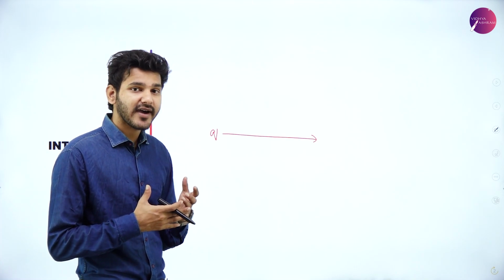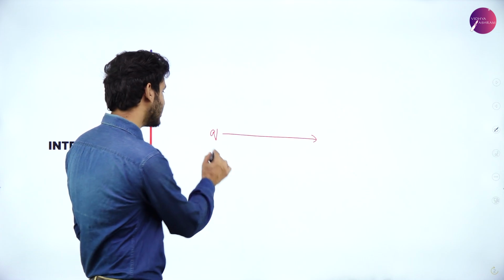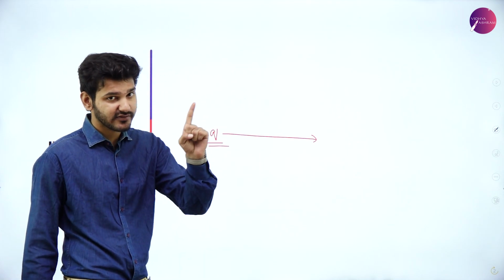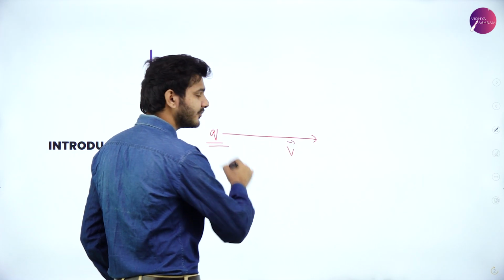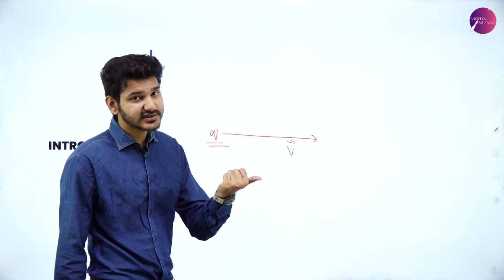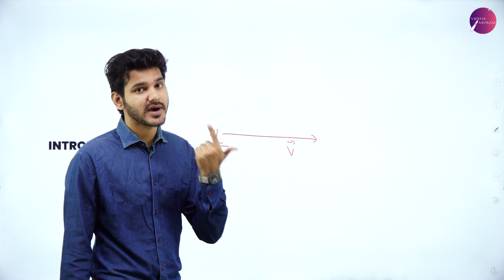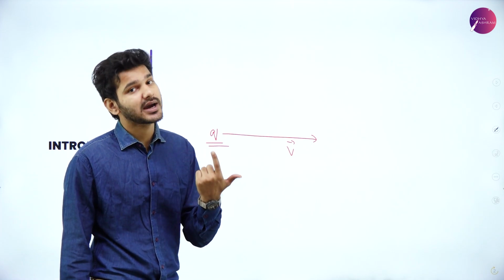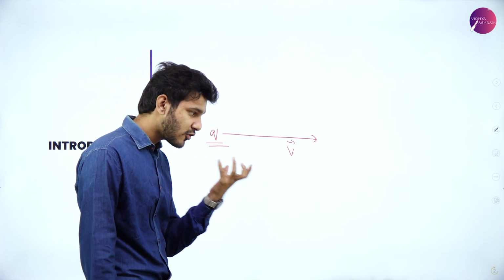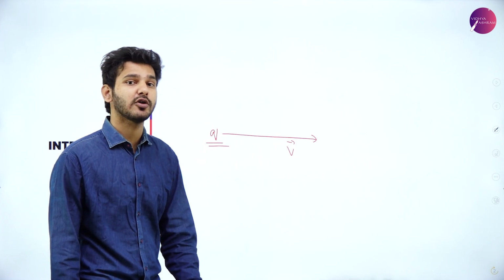So what all factors will be affecting here? When a charge is moving, obviously there is a charge q. So that is one factor. Now it will be moving with a velocity vector v. So how fast it is going and what is the magnitude of the charge, both of those factors matter. And these both play a vital role in developing the magnetic field. So what will be the force experienced by a charged particle when it is entering into a uniform magnetic field?